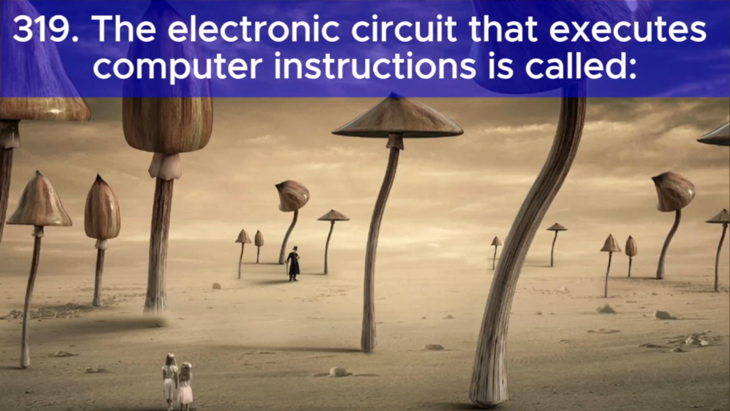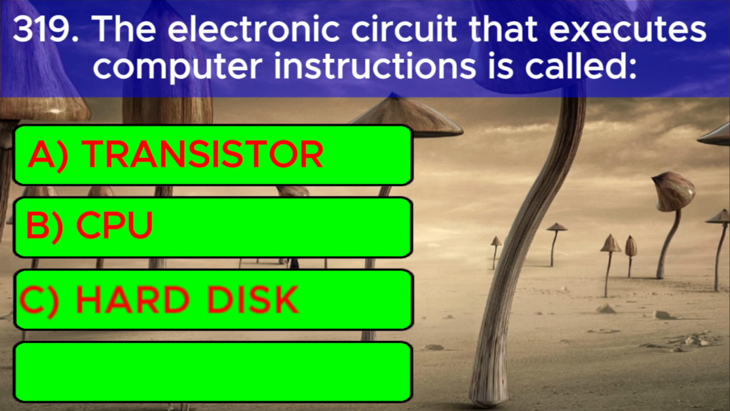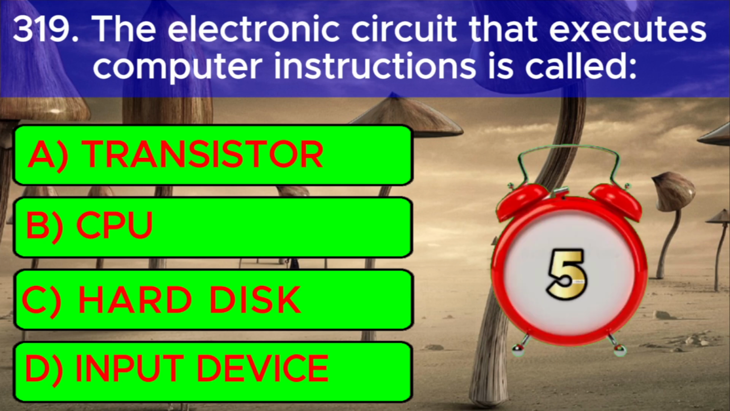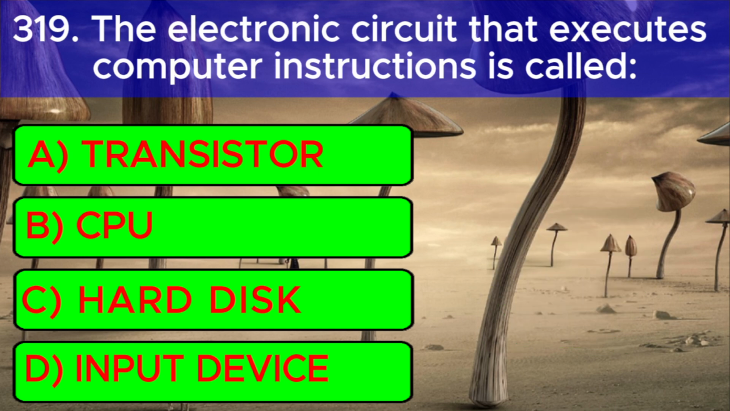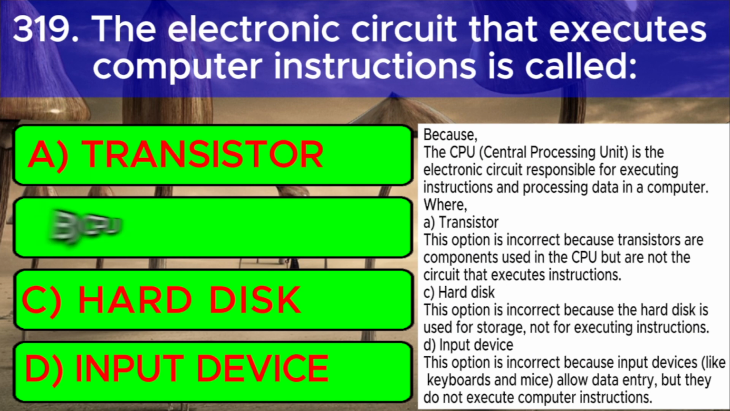Question number 10. The electronic circuit that executes computer instructions is called A. Transistor. B. CPU. C. Hard disk. D. Input device. And the correct answer is B, CPU. Because the CPU, central processing unit, is the electronic circuit responsible for executing instructions and processing data in a computer.